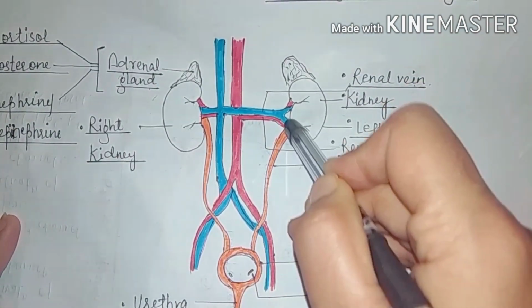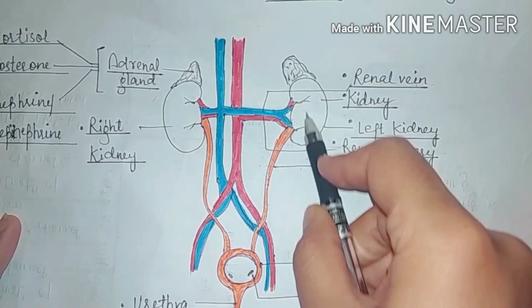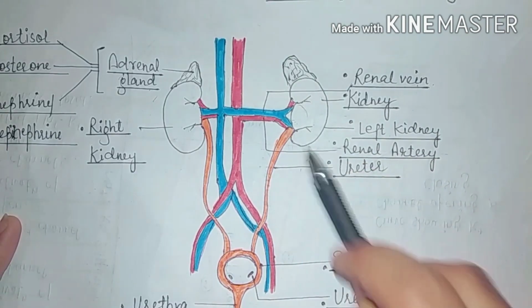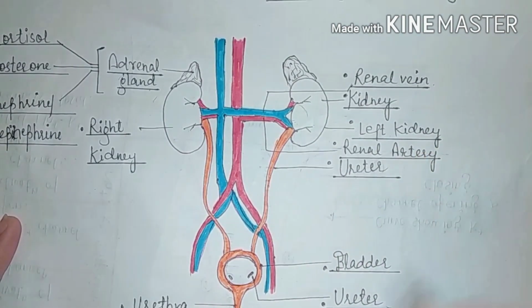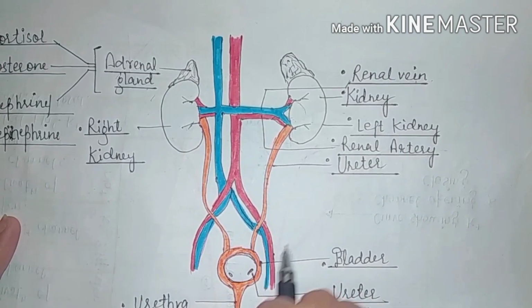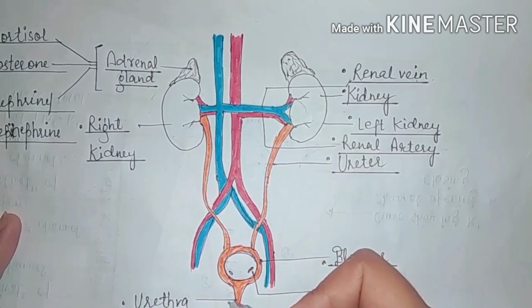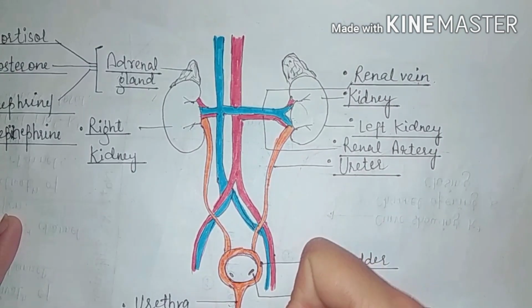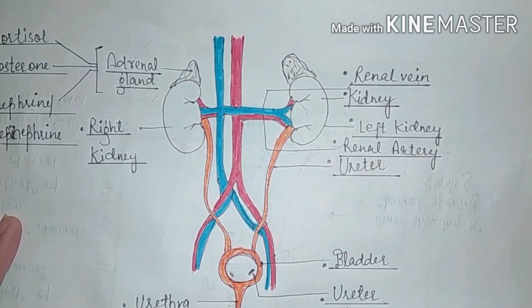Here the minor and major calyx are present, which are responsible for the collection of urine. The urinary bladder is present here, which is responsible for collecting urine. Here is the urethra, which is responsible for the drainage of urine to the outside.